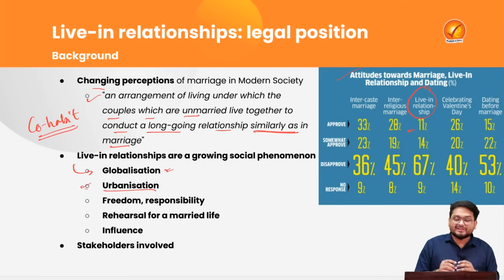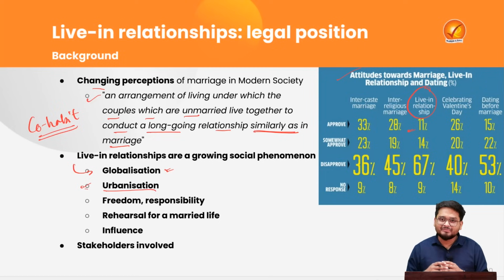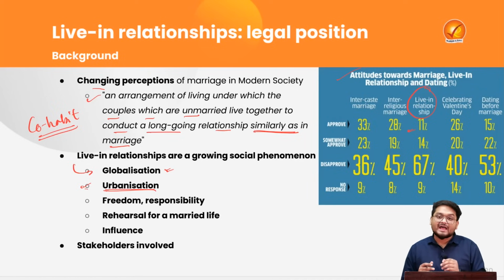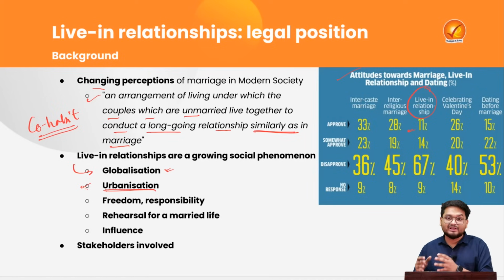Next, we find that India is going through rapid urbanization due to educational and professional reasons. Individuals migrate and live away from their family, apart from their hometown. So in the urban areas, when they find suitable partners, they tend to live together with their partners. This can also be seen as a position where, due to increased urbanization, people have very limited contact with their families, and hence they also live together.